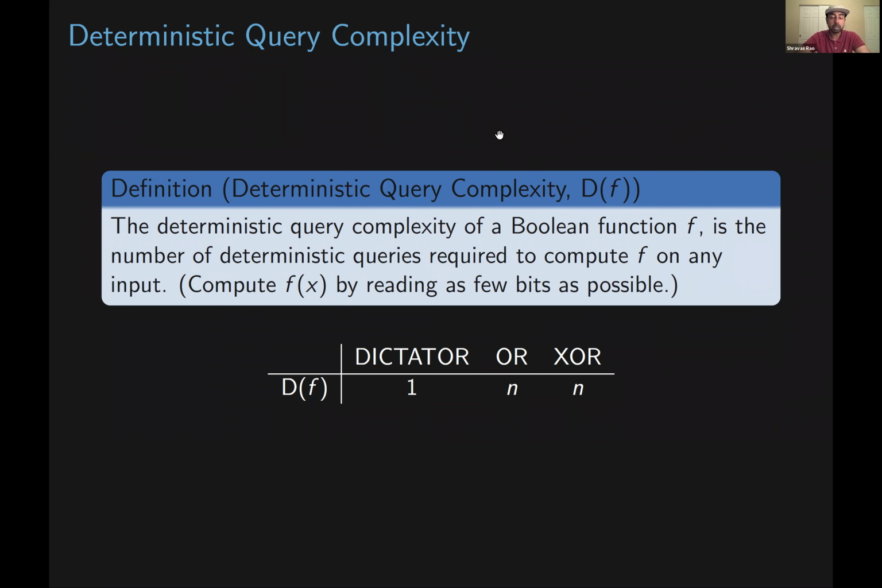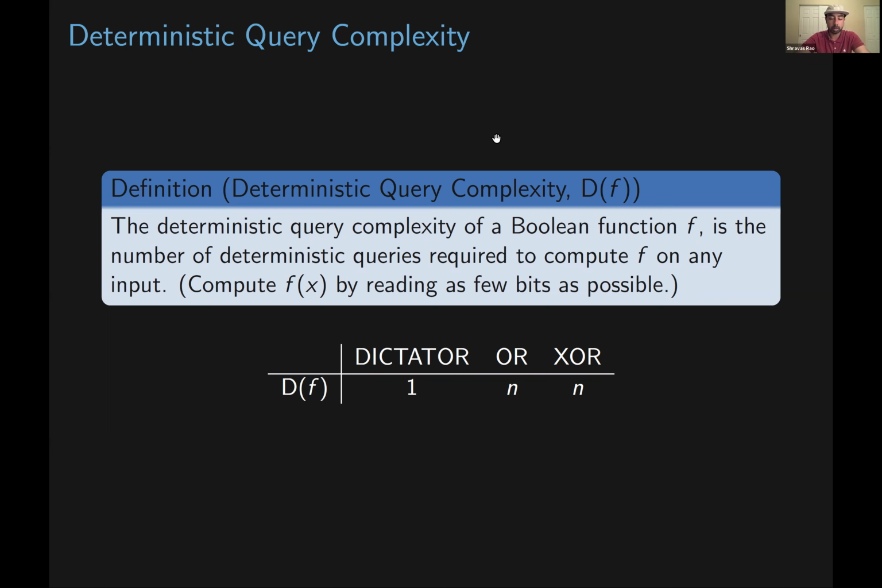So the first notion I'll define is that of deterministic query complexity. The deterministic query complexity of a Boolean function is the number of deterministic queries, and it's worth mentioning that these can be adaptive, that are required to compute f on any input. So you can think of this as trying to compute f of x by reading as few bits as possible.